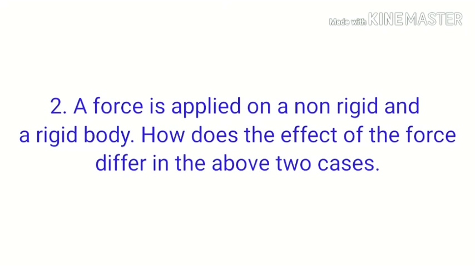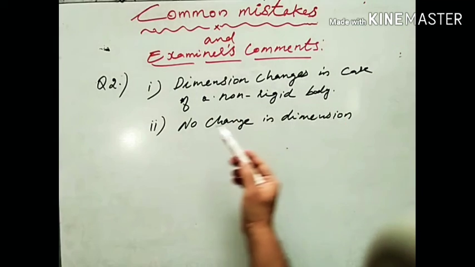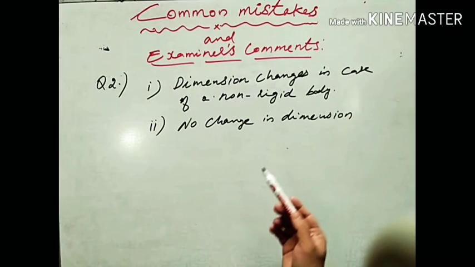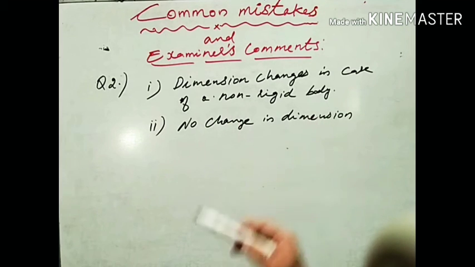A force is applied on a non-rigid body and a rigid body. How does the effect of force differ in the above two cases? It's a 2-mark question. Let's go directly into the analysis. A force is applied on a non-rigid body. You know, a non-rigid body is very soft. So when you apply force, its dimensions change. Length, breadth, area, volume change, right? Its dimensions change in case of a non-rigid body.